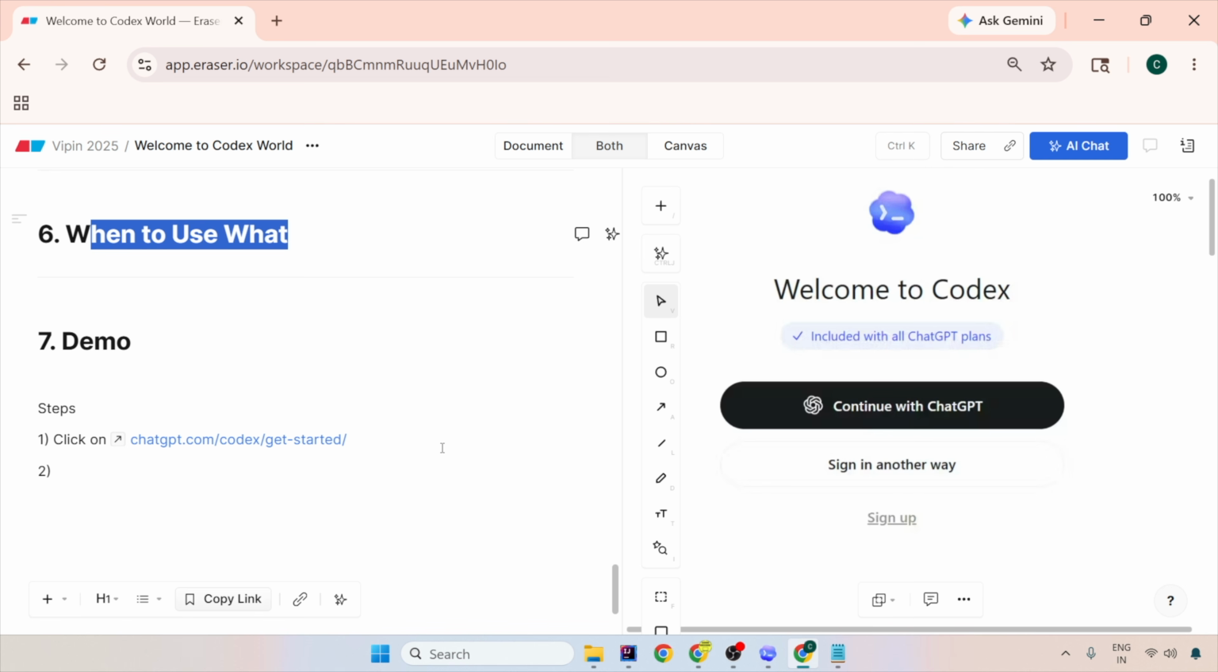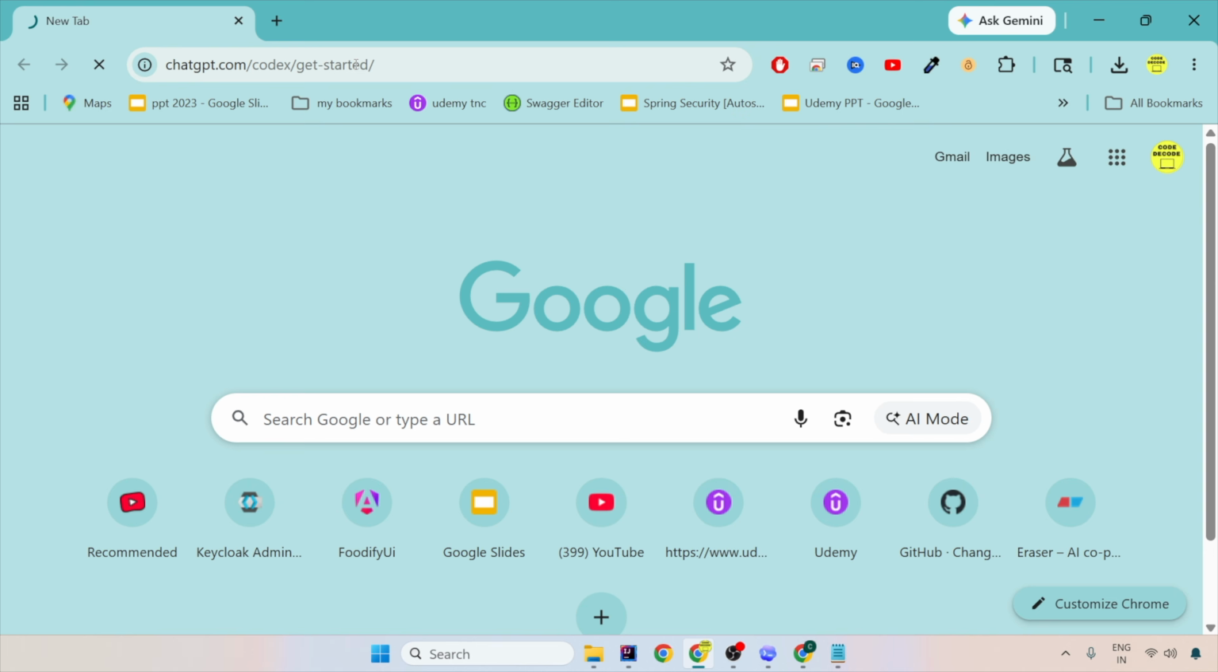So now, that's all theory. Let's quickly start and implement Codex. What you need to do? First of all, ChatGPT is giving a free Go account to everybody. So for 1 year, go and get the Go account for GPT. Secondly, you go to gpt.com codex get started. Let me copy this link and paste it here.